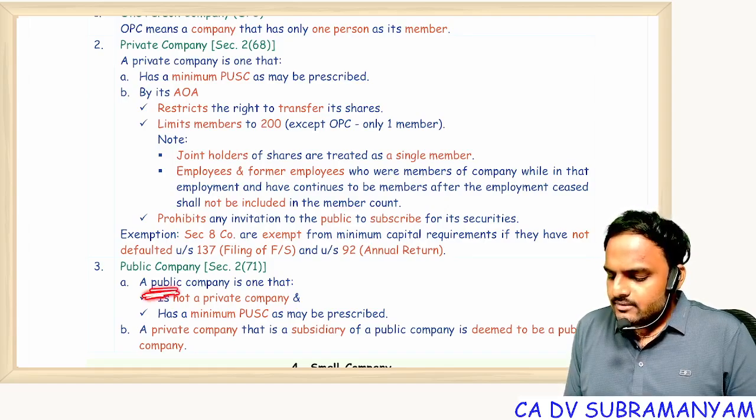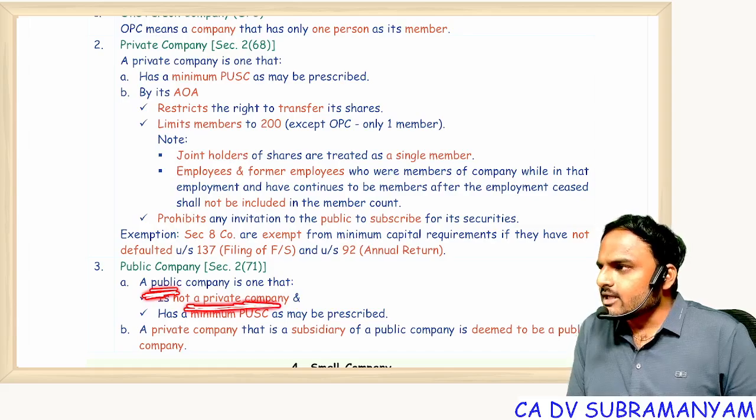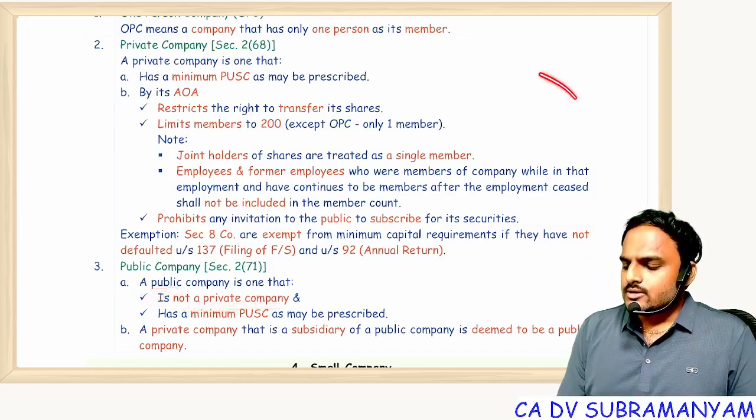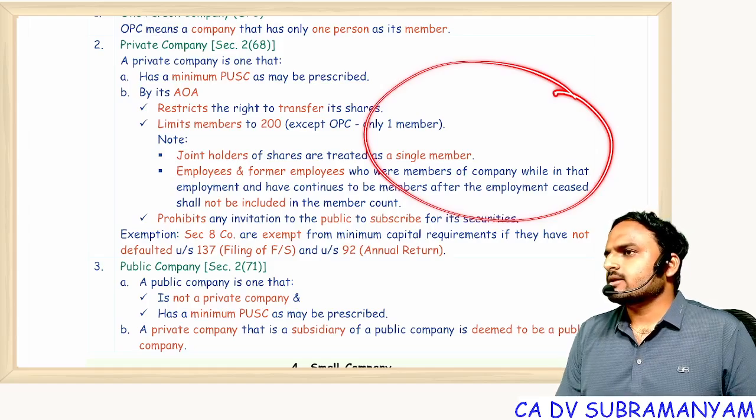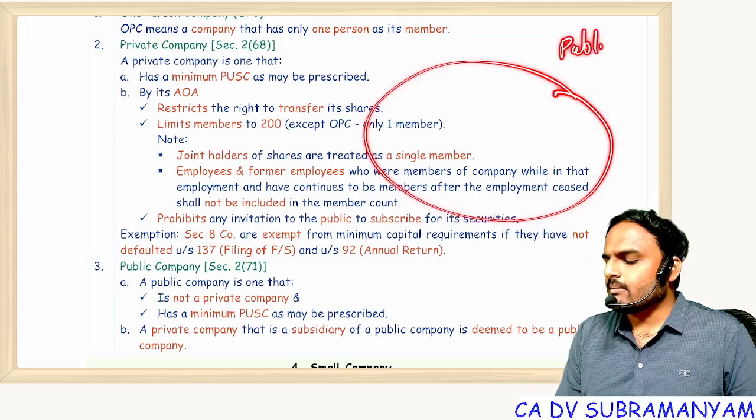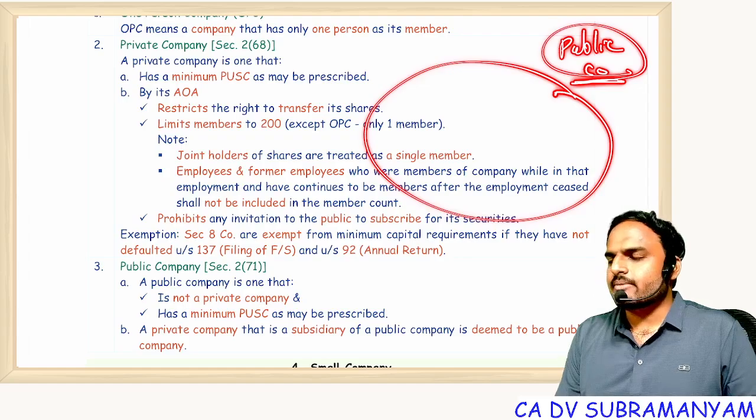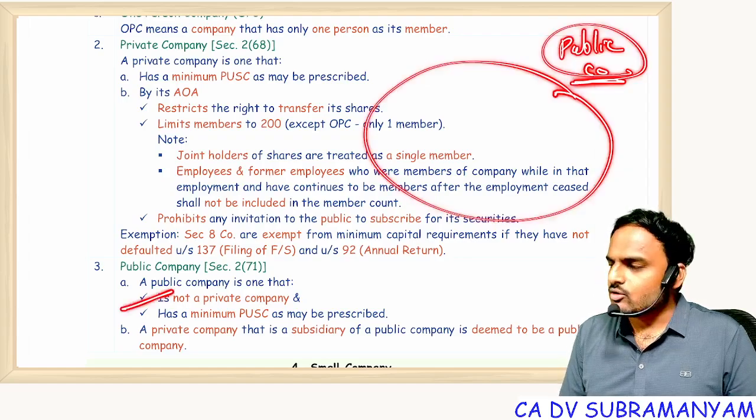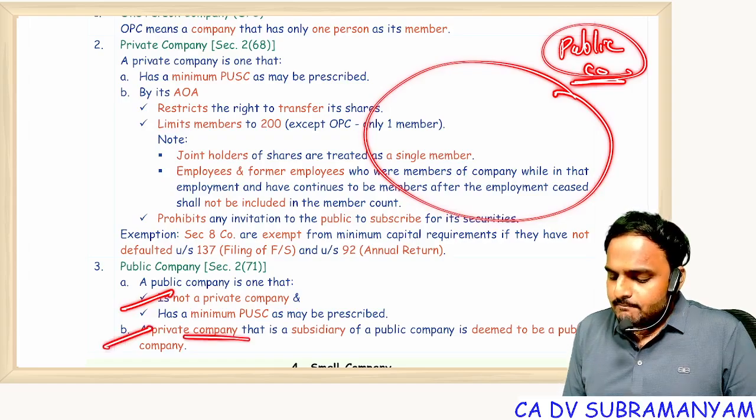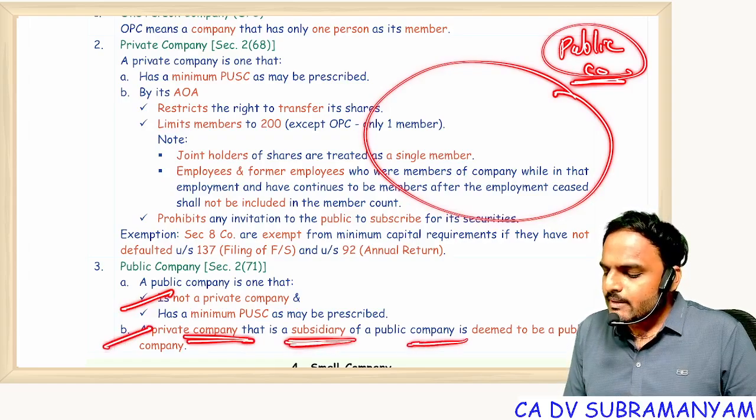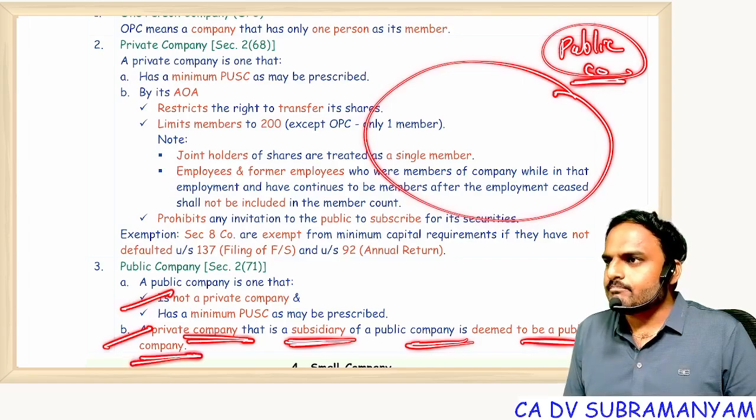Any company which is not a private company. So all these are companies. In this, if any company is not a private company, then it becomes a public company. So the public company definition is very simple. Public company definition, 2 parts. Part 1, not a private company. Part 2, a private company which is a subsidiary to a public company is deemed to be a public company.